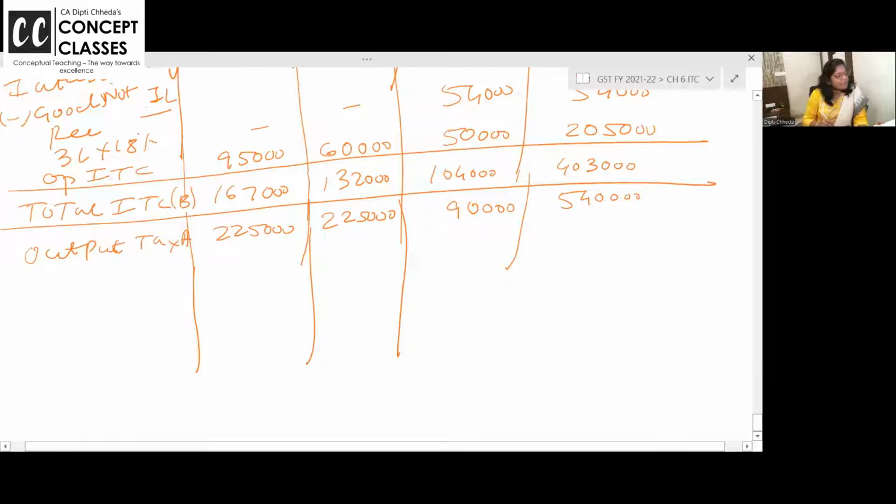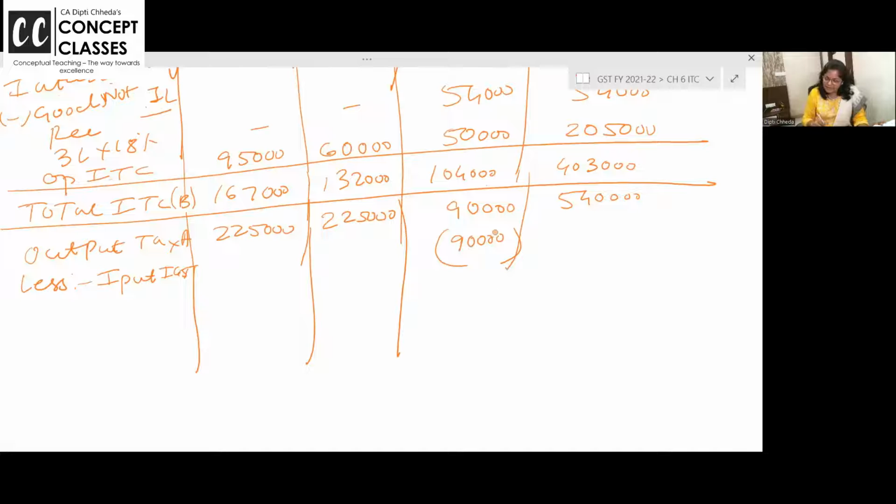अब set off करते हैं. सबसे पहले IGST set off करना. Less input IGST. That too in which output IGST. Input IGST is 1,04,000. So 90,000 तो पूरा use कर लो.